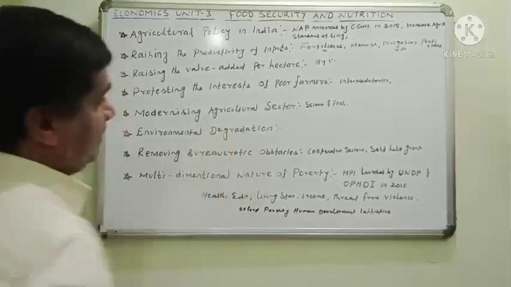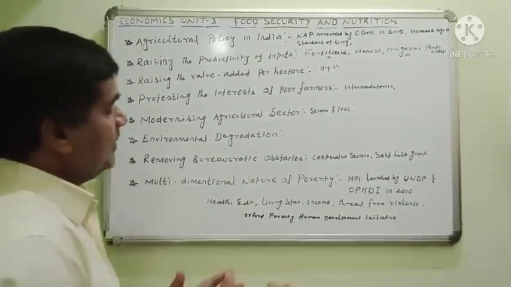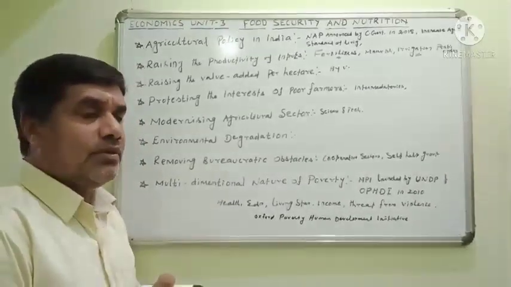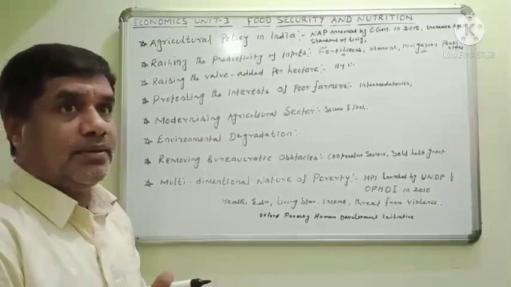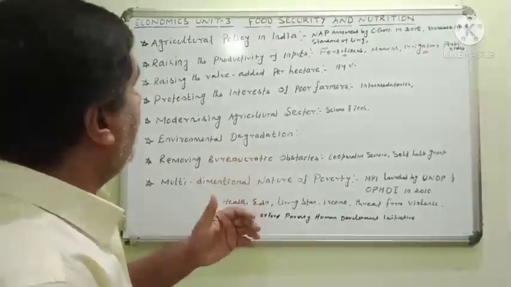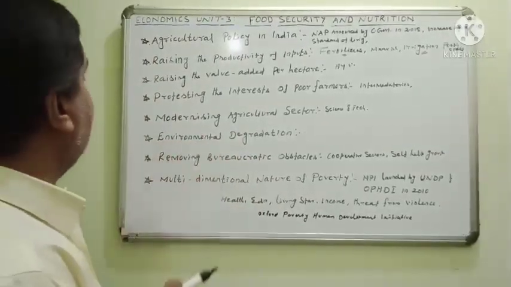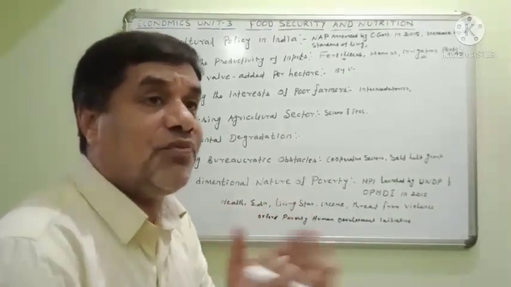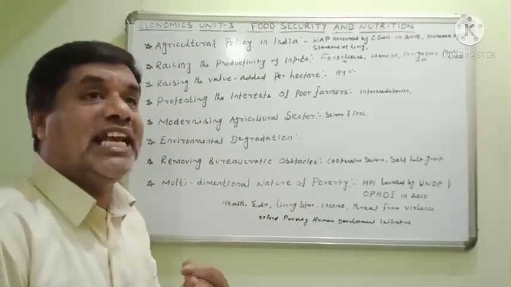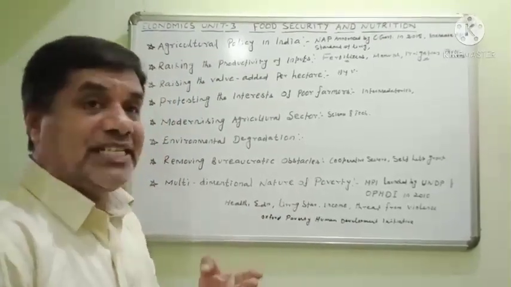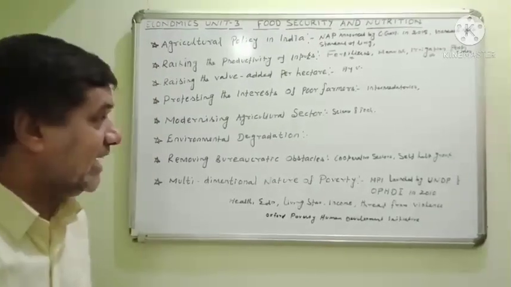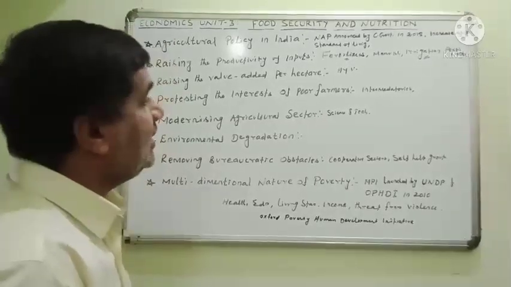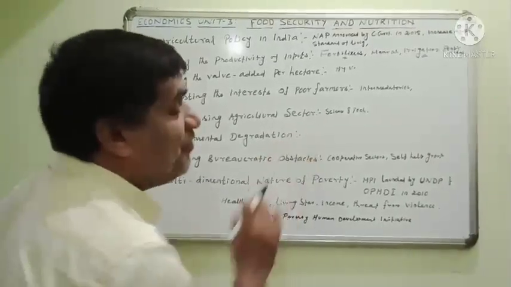Environmental degradation. The farmers have been involved in agriculture for many decades. Continuously they were involved in agriculture. In that agriculture field, they used manure, chemical fertilizers, and pesticides. So later the soil condition becomes infertile.